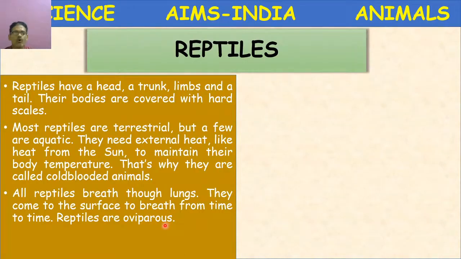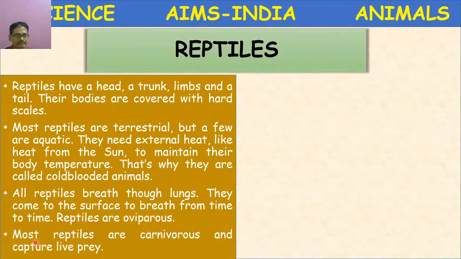Most reptiles are carnivorous and capture their live prey. You might have observed, for example, a lizard moving on the wall. It will stay calmly and it will capture the insect near the light. Okay, live prey only they will eat.